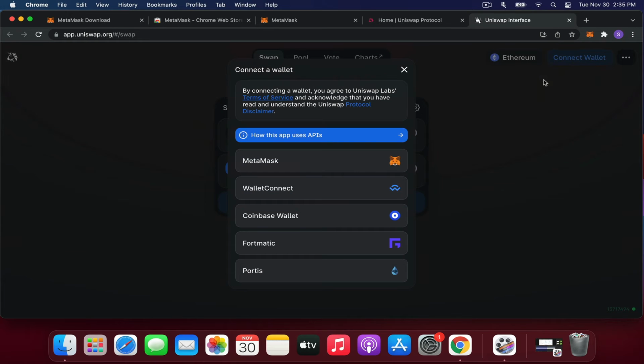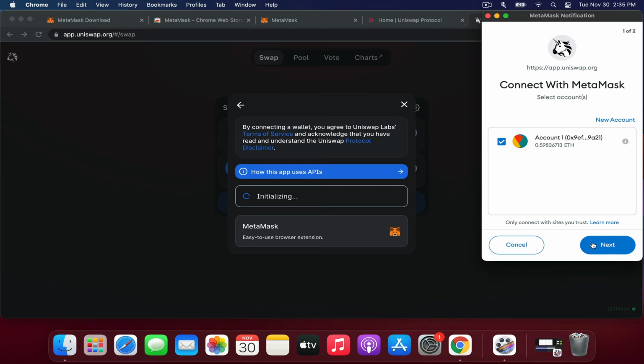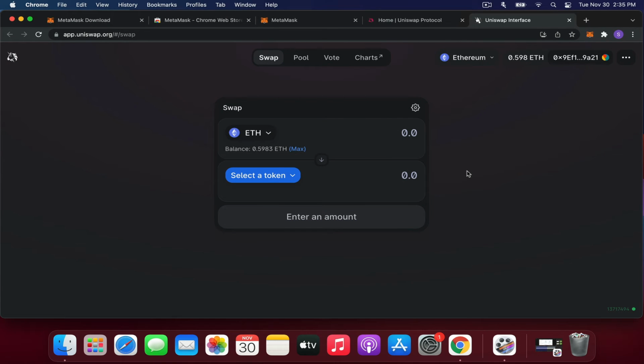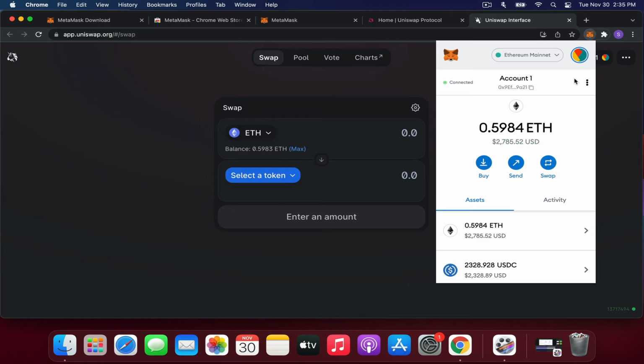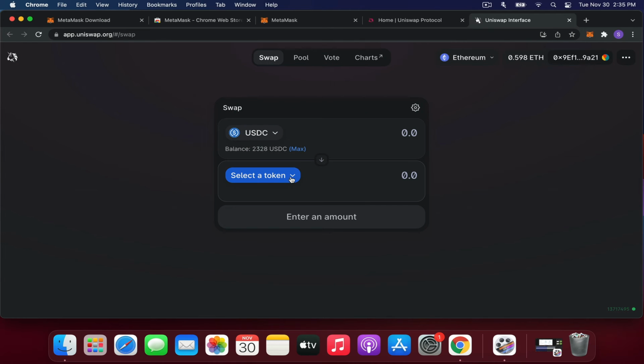Let's connect our wallet. We select Metamask, allow Metamask to view the contents of our wallet. Okay, now we're connected. You can see here that I have 0.598 ETH. I also have 2,328 USDC. What I'm going to do is convert my USDC, swap my USDC into ETH. So I want to swap all of them.